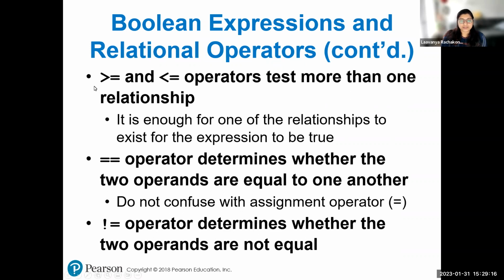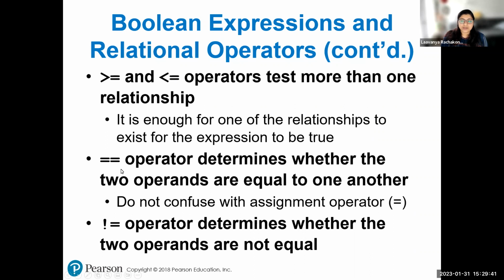There are other relational operators as well. So we have greater than or equal to, less than or equal to, equal to equal to. This is not the same as the assignment operator. Let's say you are creating a variable x is equal to 5. And in the next if statement, you are checking if x is still 5.